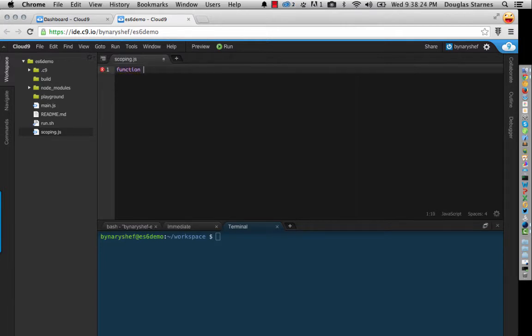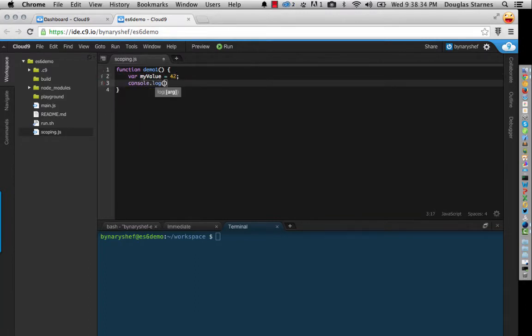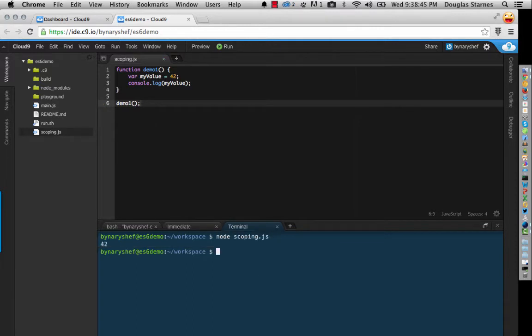So I'll start off by putting a function in here, and I'll declare a variable and write it out to the console. And then we'll call this function. And no surprise, what this is going to do is print 42.